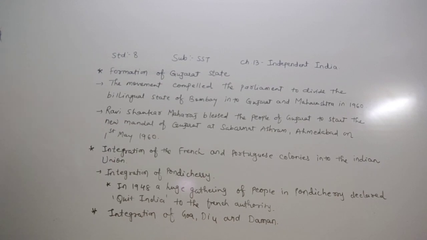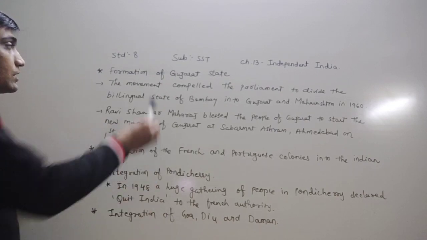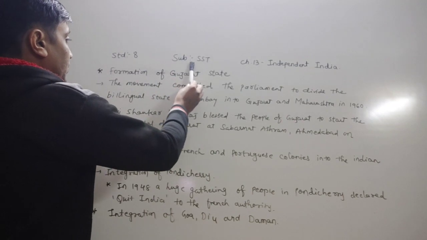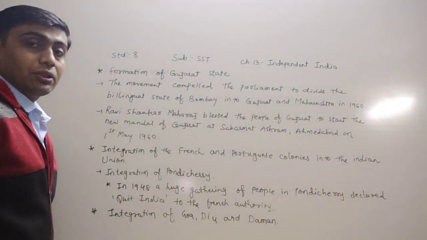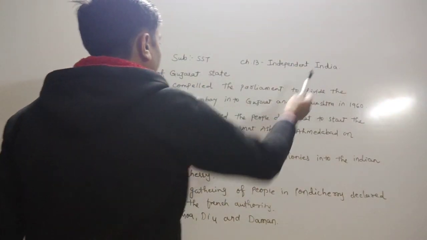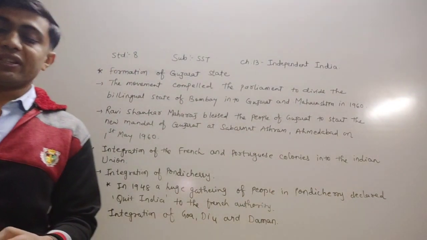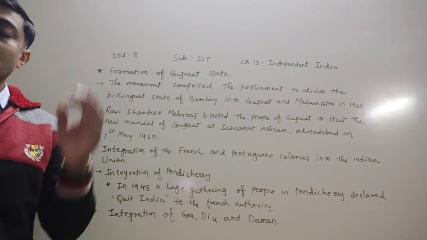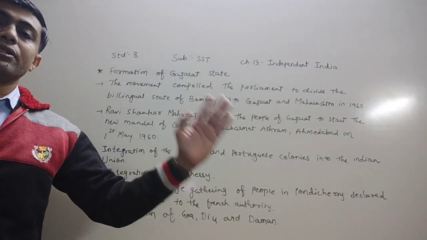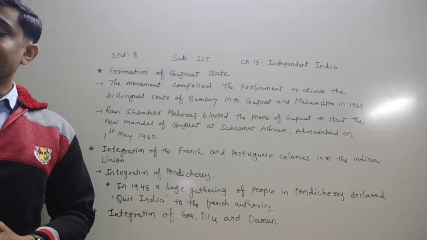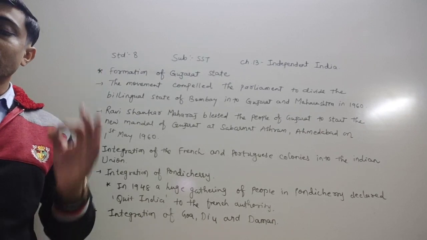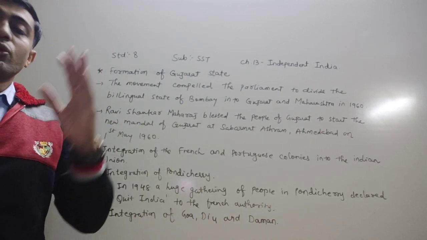Dear children, today we have to learn in standard 8 subject social science chapter number 30. The name of the chapter is Independent India. Now dear children, you know very well that in the previous lecture we have learned about the formation and reorganization of the states.